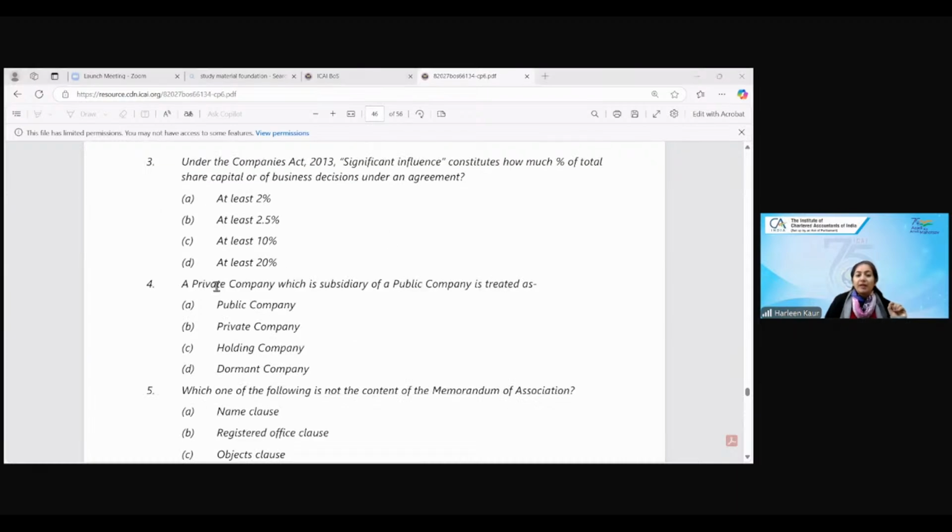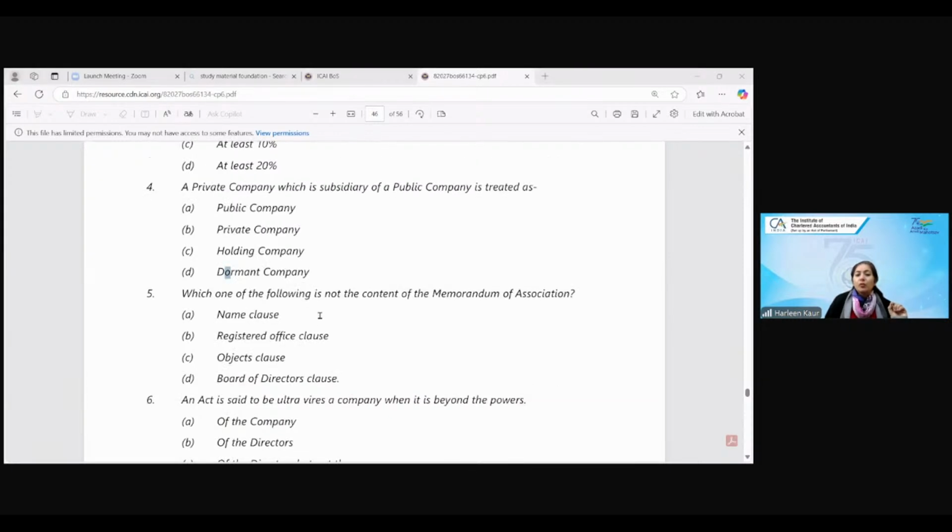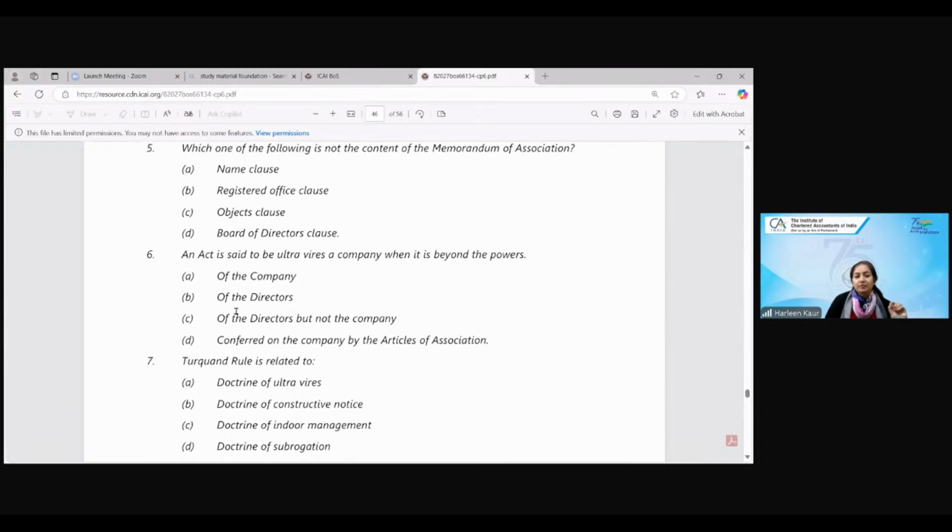Good. Private company, which is a subsidiary of public company, will be treated as public company, private company, holding company, dormant company. Very good. It will be deemed to be a public company. Which of the following is not content of memorandum? Name clause, office clause, object, board of directors. Board of directors. D is the correct answer. Very good, Palak, Divyan, Sapna, Ankit, all of you. Good.